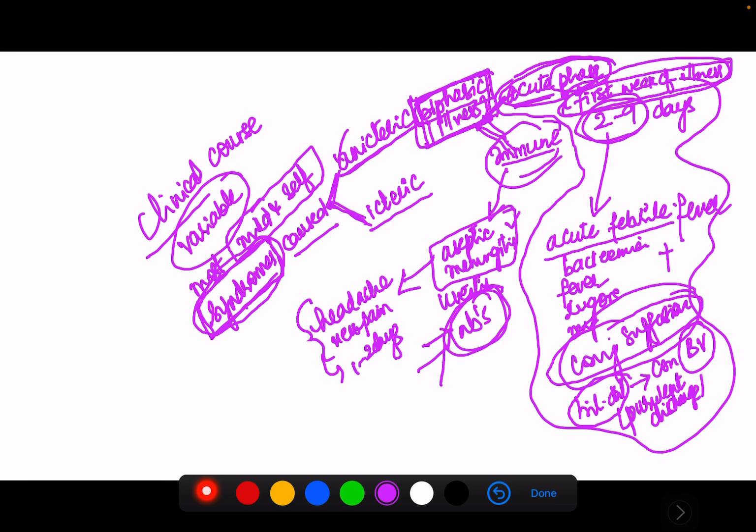It could be unilateral or bilateral uveitis. Of this, anterior uveitis is more common, which manifests as either iritis or iridocyclitis. This has a good prognosis.